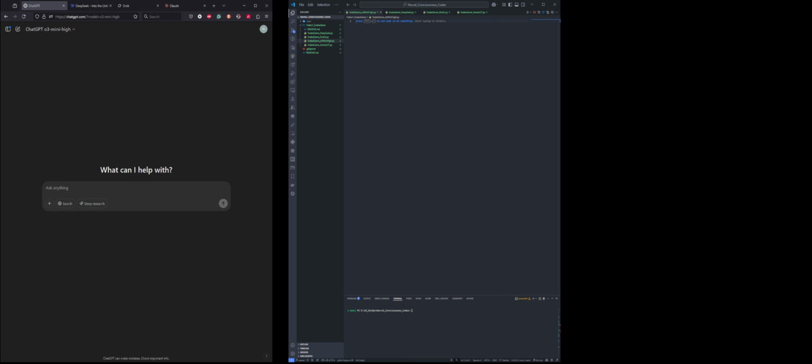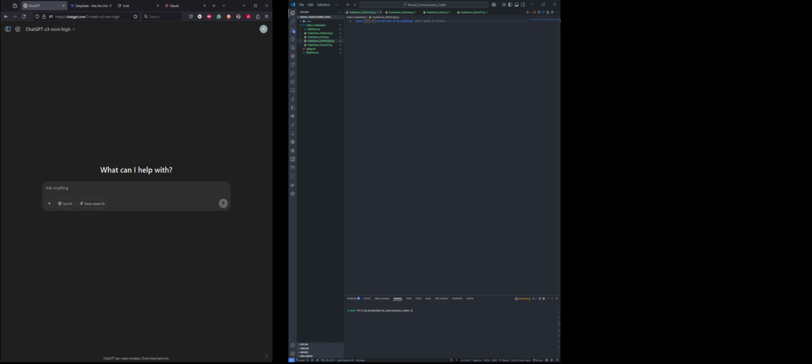The task is very simple. We will see how good or bad these large language models are at creating a snake game in Python. Then we'll test the code and see the performance and outcome. So let's jump into it.